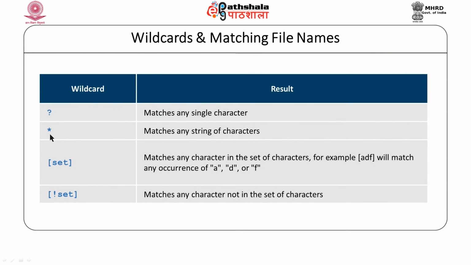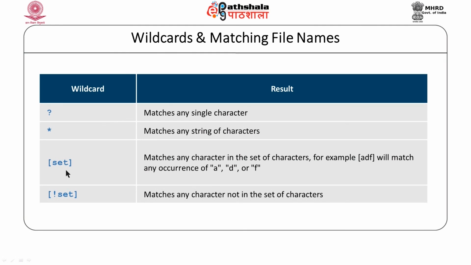A question mark represents a single character, it will match a single character. Asterisk will match multiple characters, it may match a string of characters. If we want to match a set of characters, for instance, here I am matching with ADF, then I can use square brackets as the set.